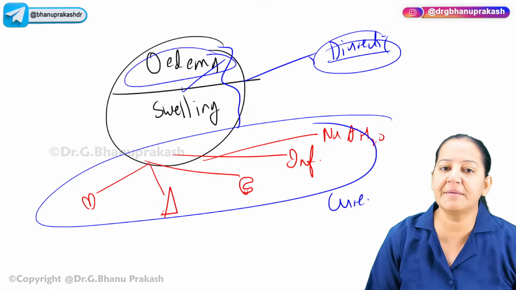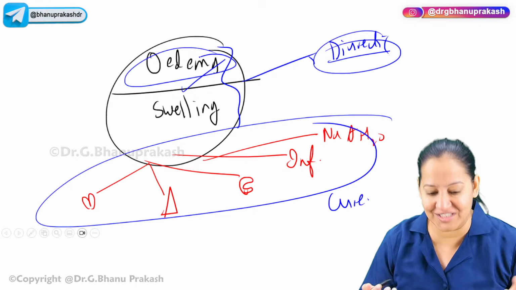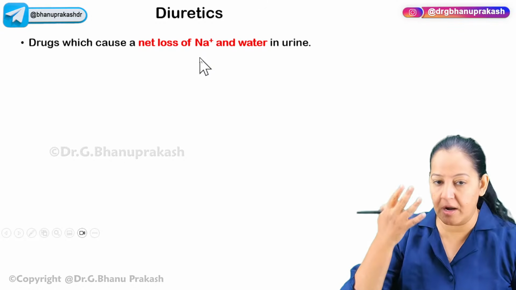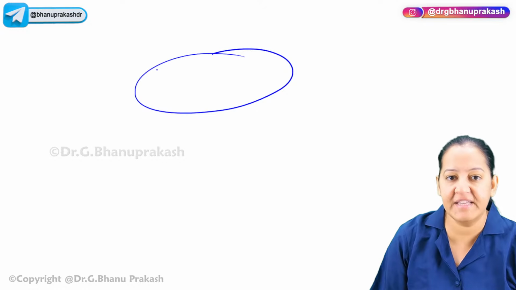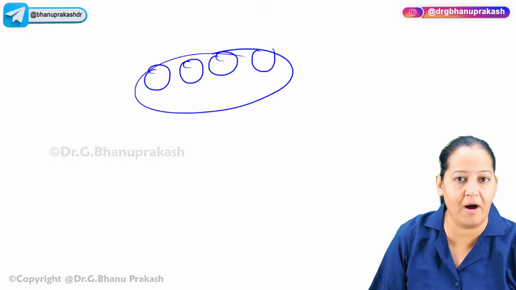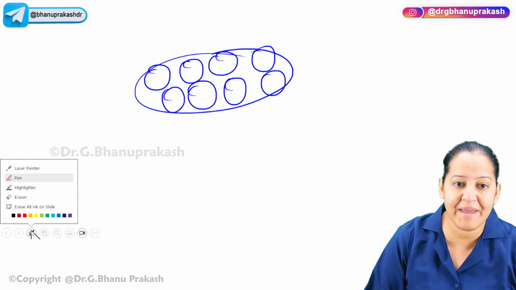What is edema? Edema is excessive accumulation of fluid in the body, in the interstitial space. The human body is made up of organs. We have multiple organs, hundreds of organs in our body. Imagine this is any of the organs, and these are the cells of the organ. This is brain, heart, kidney, liver, spleen, any organ. These are the cells. The space between the cells is known as interstitial space.